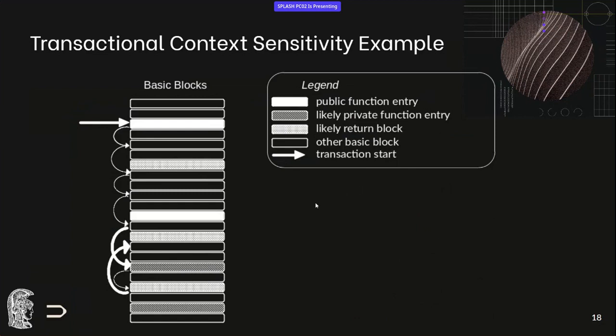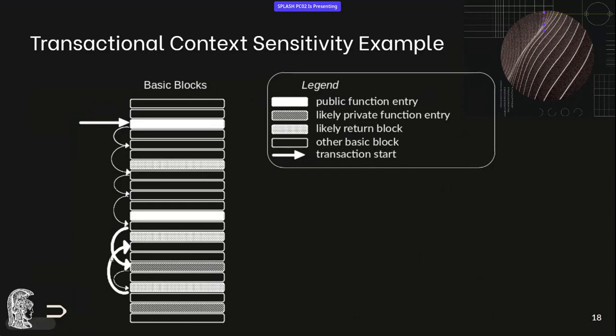We can see that we enter through the public function entry, and this is some information that we keep throughout the whole execution. But then the next few jumps, our analysis does not keep them in. We keep some information about them, but not in our context sensitivity for the global analysis.